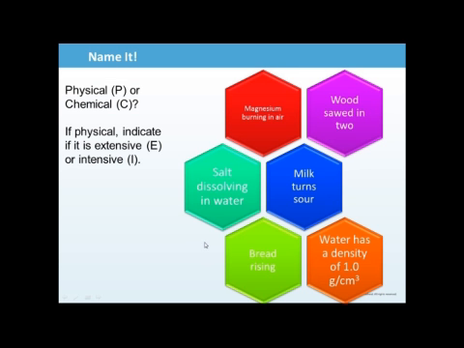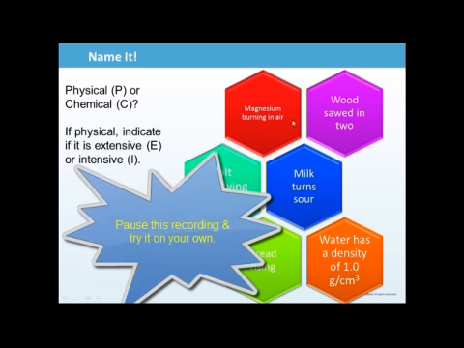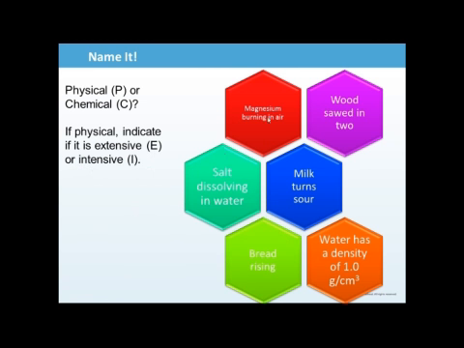So you name it. On your sheet of paper, if you can write down these examples, and then I want you to classify it as either physical or chemical. And then if it's physical, indicate if it's extensive or intensive. I put E and I to represent it because that's what I'm going to be putting here. I'm going to be putting PE or PI or C. Magnesium burning in air. Our operative word is burning. Burning indicates a chemical change, therefore this is chemical.